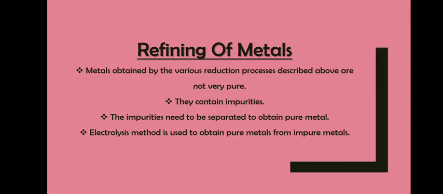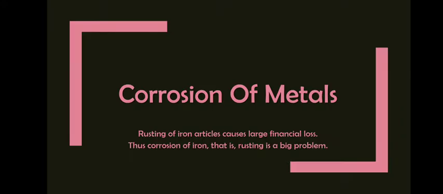Okay. So metals obtained from the various reduction processes described in the previous videos are not very pure. They contain impurities. These impurities need to be separated to obtain pure metal. Right? Electrolysis method is used to obtain pure metals from impure metals. Impure metals means the metals which have some impurities in them. Okay. So we need to refine these metals. How are we going to do it? So we need to purify these metals.